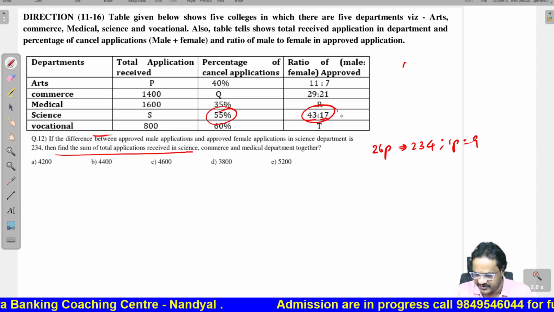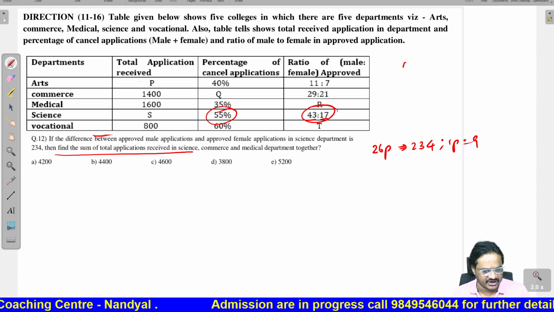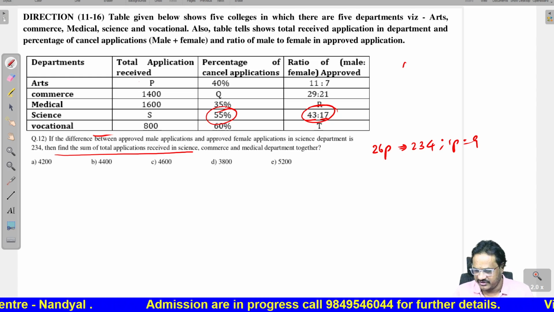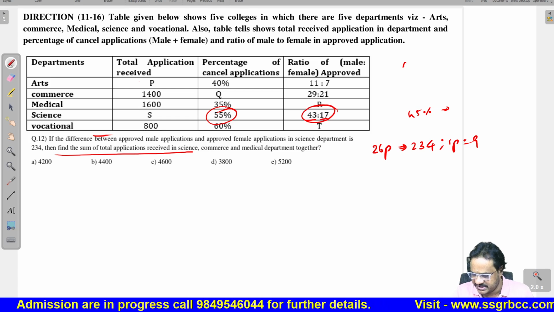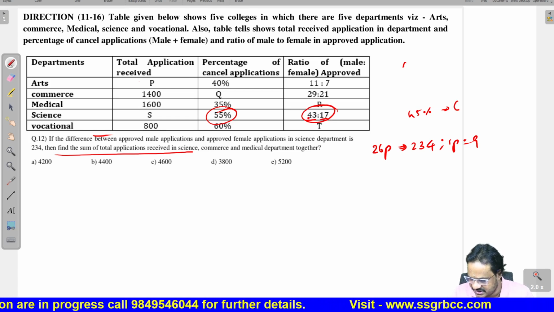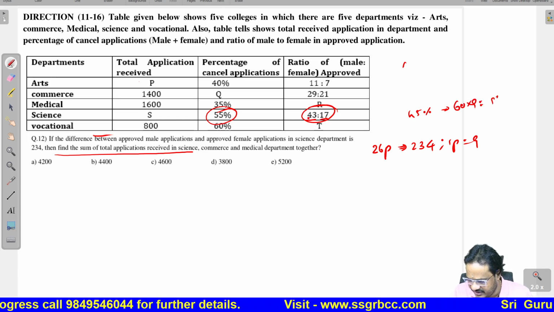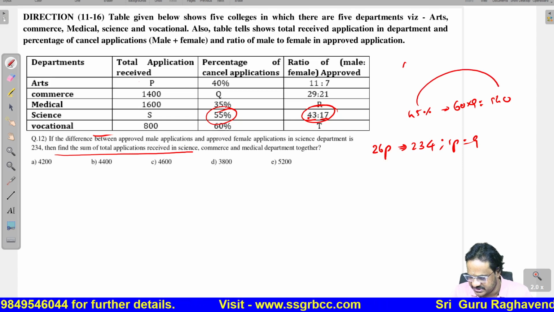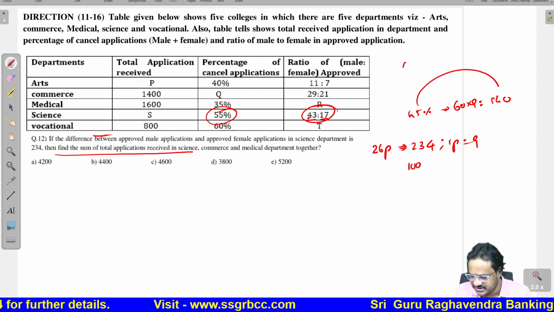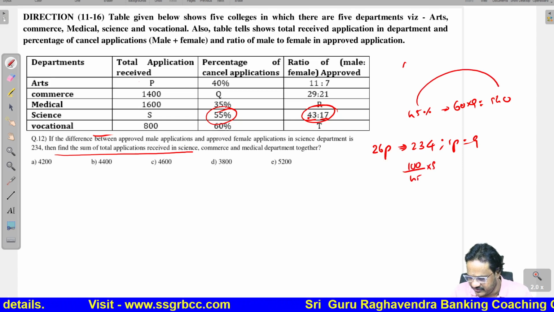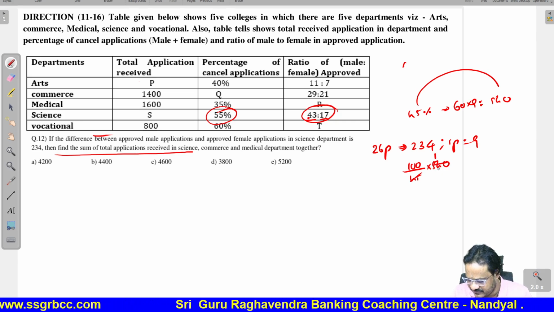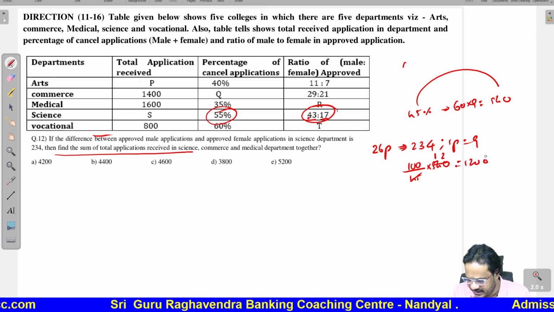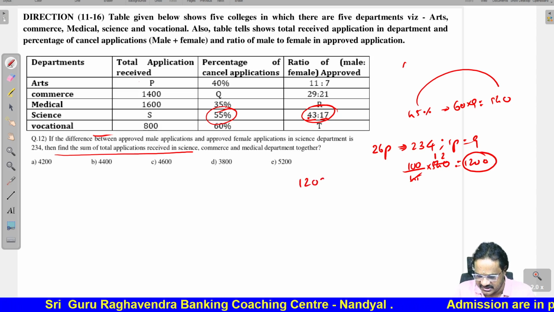Rejected is 55, so accepted will be 45. 45% is equal to total applications of 60 parts. So, 60 into 9 is 540. So, 45% is 540, we want 100%. So, 100 by 45 into 540. Therefore, 45 ones are 45, so 1200. Total science applications are 1200.